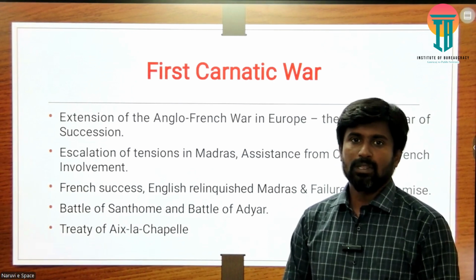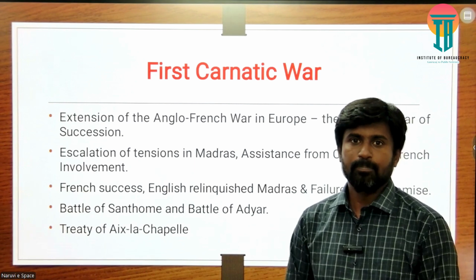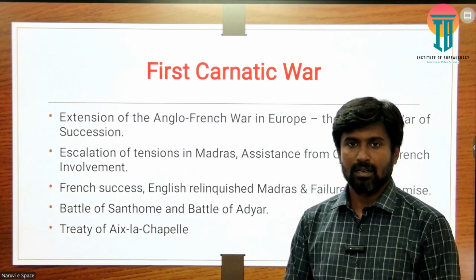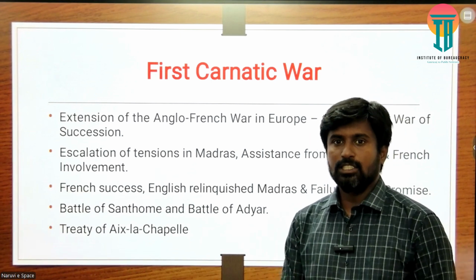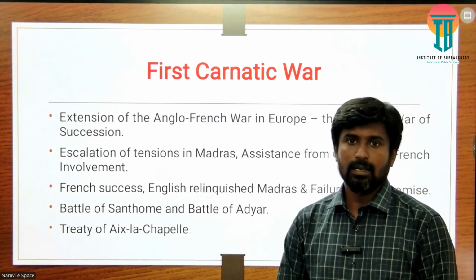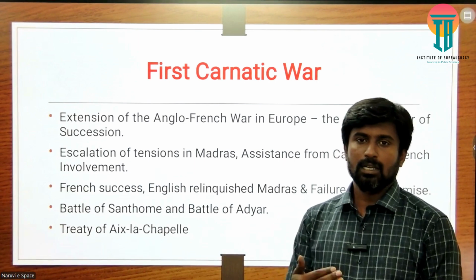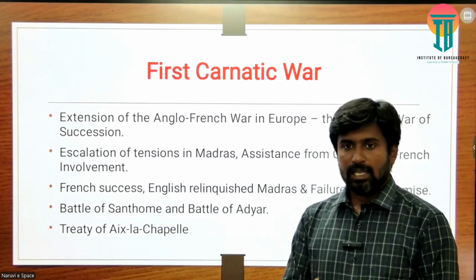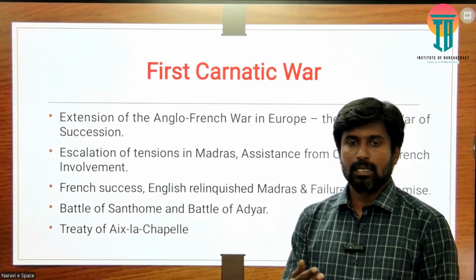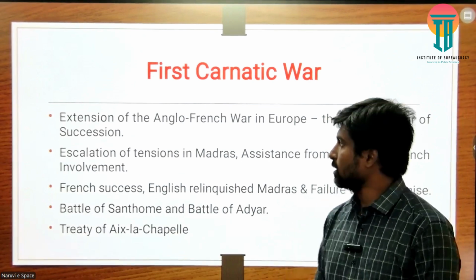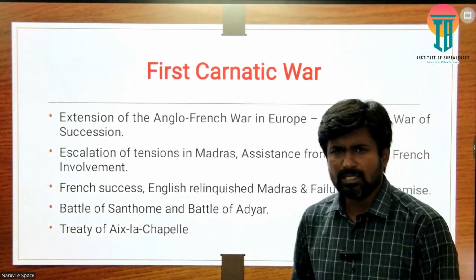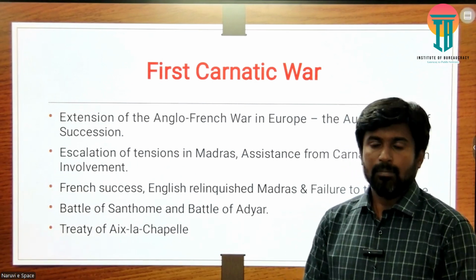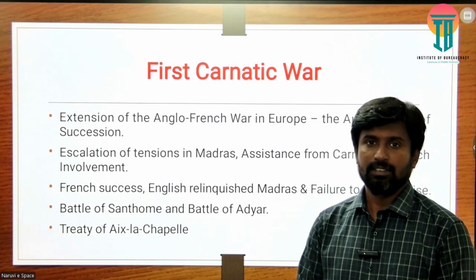The main reason for the beginning of this war was the Austrian War of Succession, which was held in the European continent. Both the French and the British were on opposite sides. They mentioned that it should be handled only in the European continent. They even messaged all the governors in the different colonies, but unfortunately the war broke out in India, particularly the southern part of India, in the year 1746.